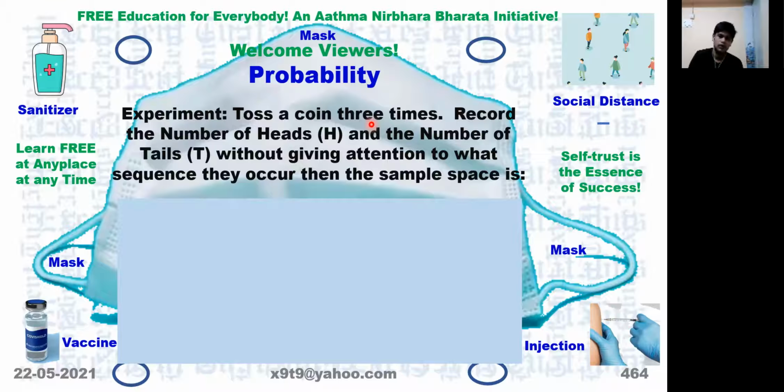No. It is not 600. We have not done any 1200 here. See, a large number of times we are conducting the experiment. Each experiment is tossing a coin 3 times. Now we want to write down what are the sequences that are appearing there without giving importance to the order in which they occur. Only the result we want to note down: how many heads and how many tails. Then what will happen to the sample space? How do we write it?